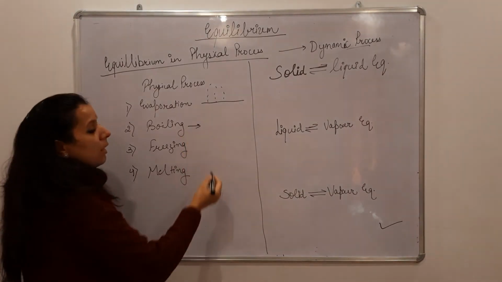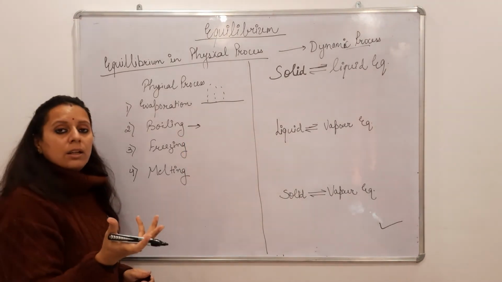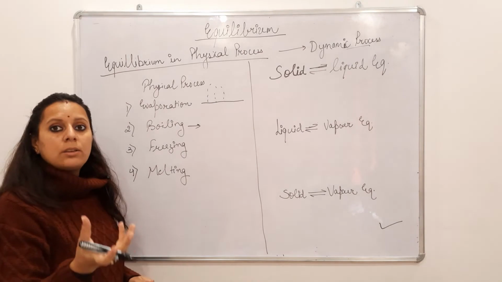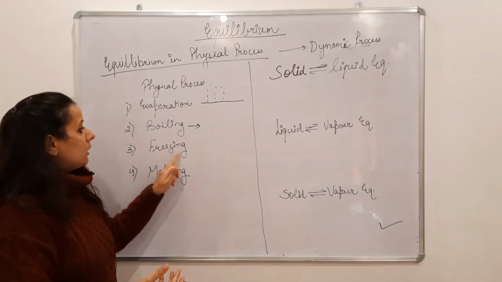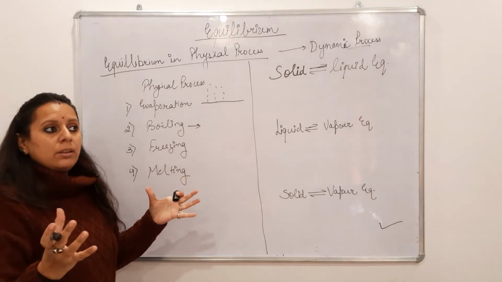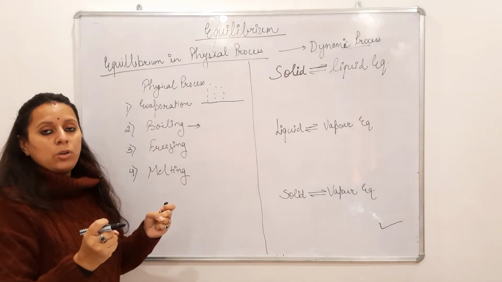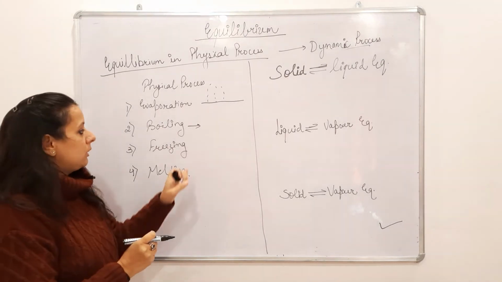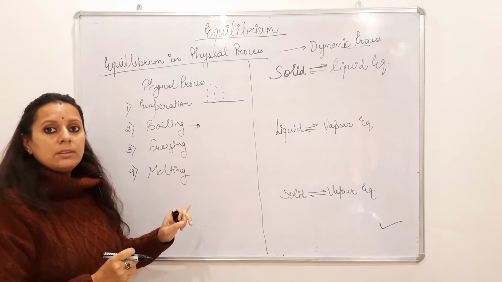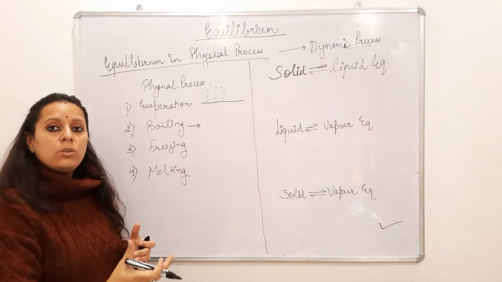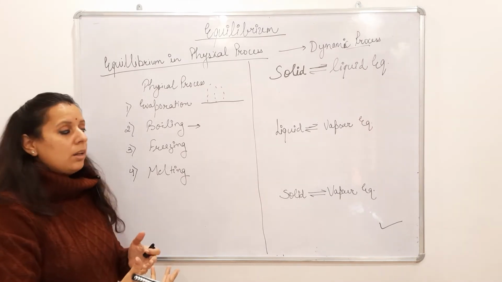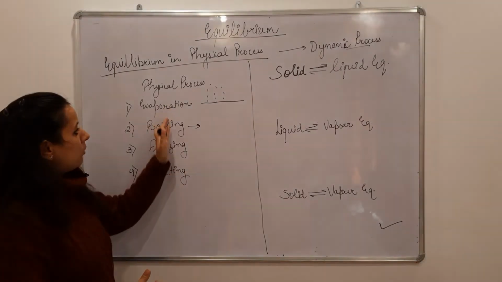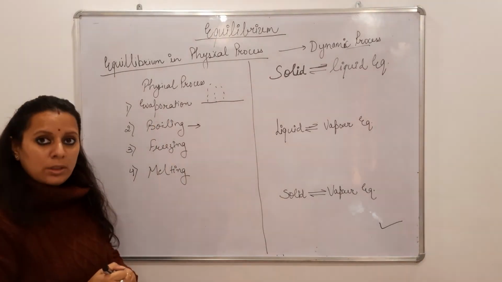Boiling takes place at very high temperature, like every liquid has some boiling point. Freezing means when molecules get very close to each other, then freezing happens. And melting is when solid converts into liquid phase. So these all are physical processes which we see in day to day life also.